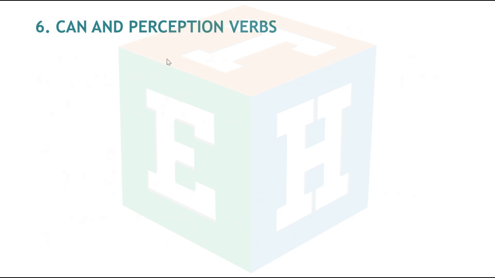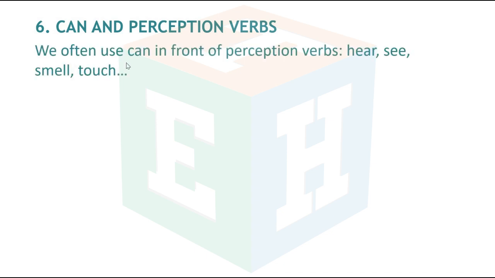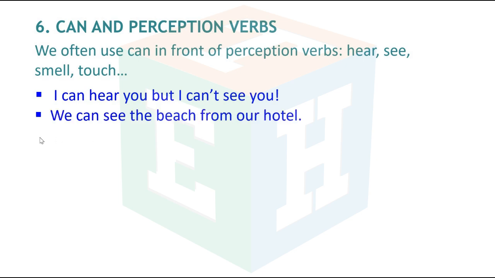Number 6, can and perception verbs. We often use can in front of perception verbs: hear, see, smell, touch. I can hear you, but I can't see you.